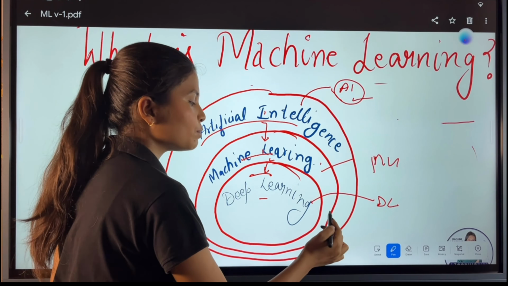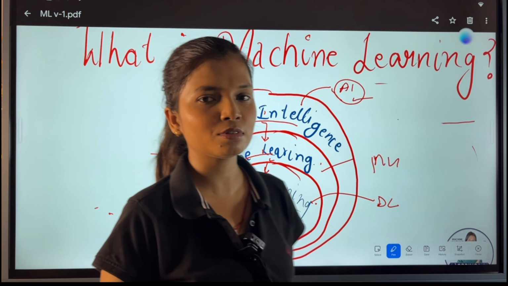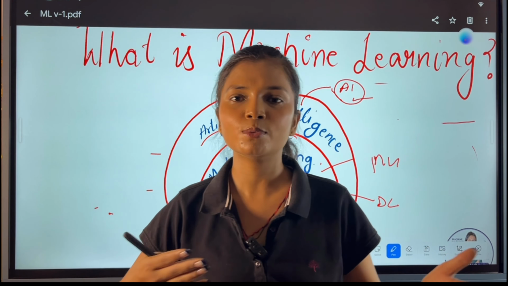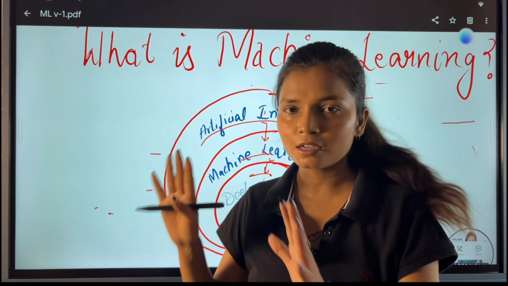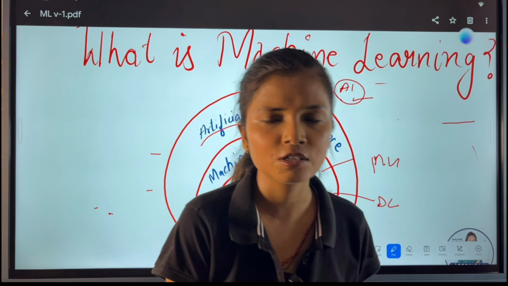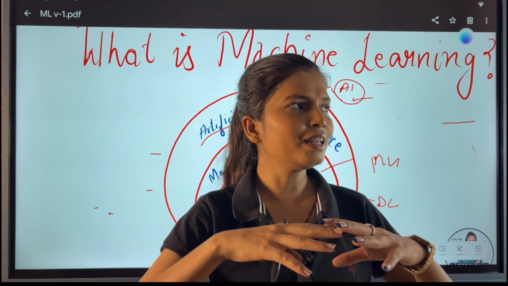What is the difference between a machine learning model and a deep learning model? As the name says, we are trying to build a classical model, machine learning models. That is a classical model. It means standard models like classification, regression, or anything which is basic.